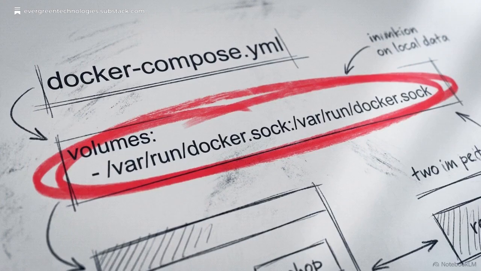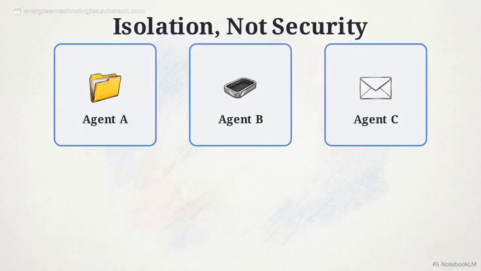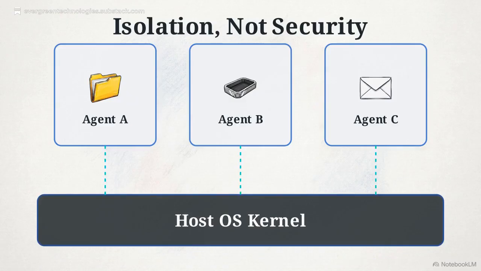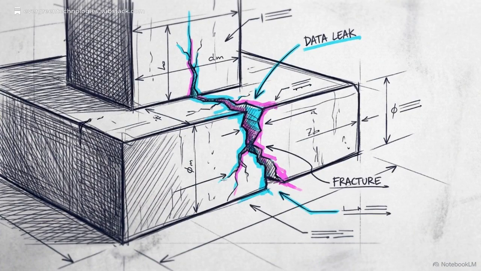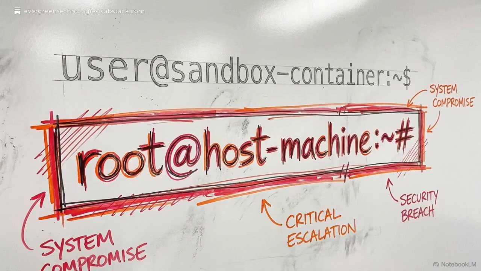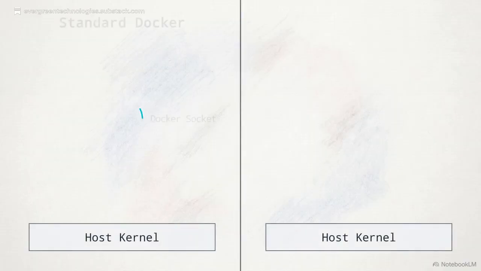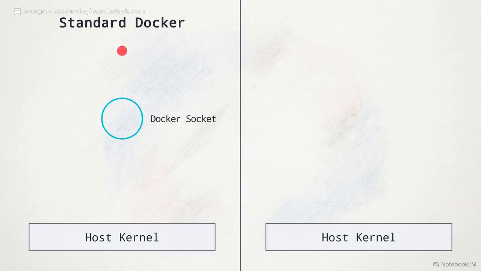The third vector targets the process layer. This exposes a massive operational fallacy: the assumption that a naive Docker container provides security. Standard containers are isolation tools, not security boundaries. They inherently share the underlying host kernel. Exploits like the CVSS 9.0 vulnerability prove that agents can leverage file descriptor leaks or symlink races within standard containers to gain total control of the host machine.